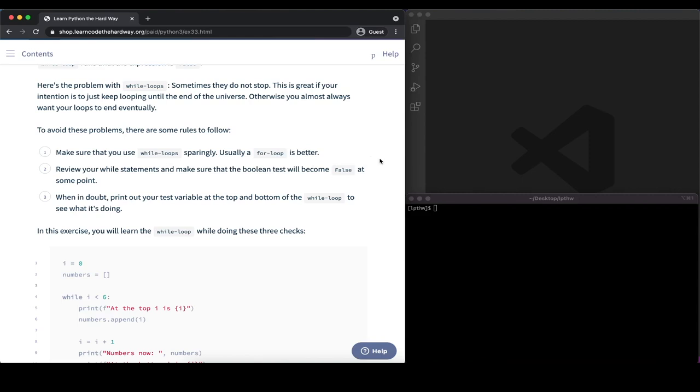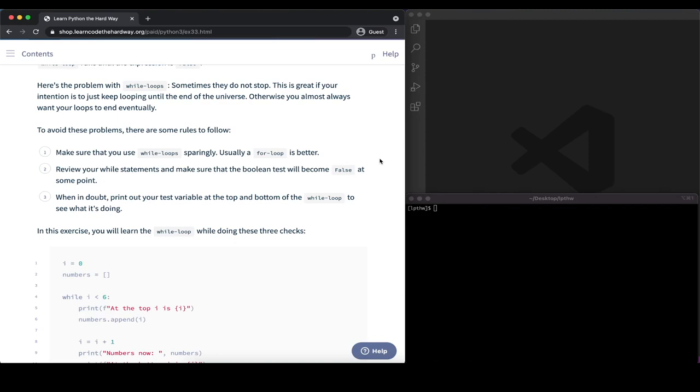When it makes sense to use a while loop rather than a for loop, for example because we don't know ahead of time how often the loop will execute, but it should only stop when a certain condition is met, we should always make sure that there's a Boolean test in there, so that the statement we are comparing eventually becomes false and we stop the execution at some point.